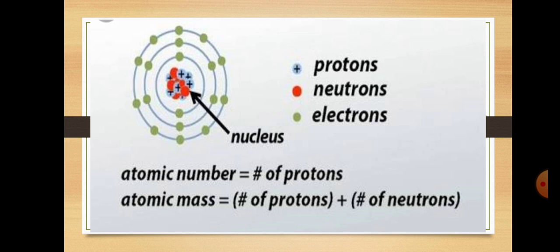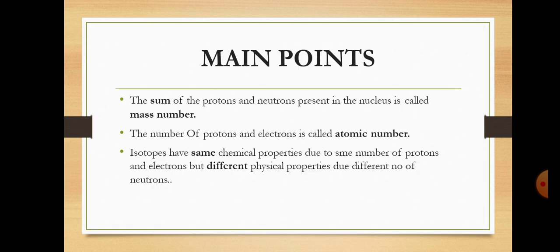Then mass number, which we can also call atomic mass, is the sum of the protons and the neutrons. The main points about the isotopes: the sum of the protons and the neutrons present in the nucleus of an atom is called the mass number. The number of protons and electrons is called the atomic number.